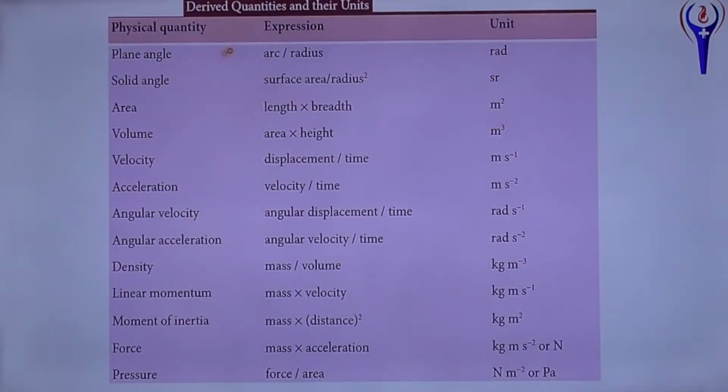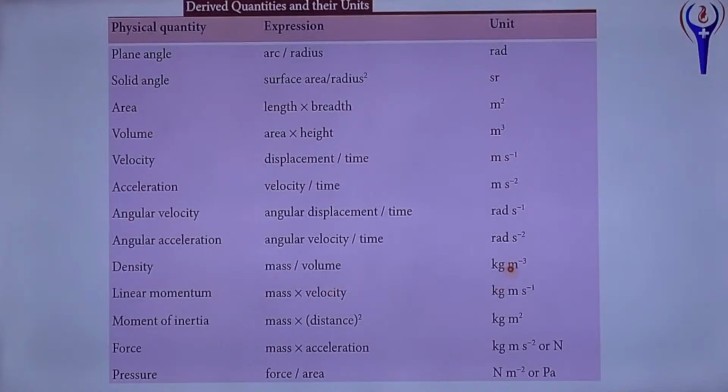Fundamental quantities are over. Now derived quantities. Plane angle and solid angle are not derived but supplementary quantities; their units are radian and steradian. Area, length into breadth, meter square. Volume, area into height, meter cube. Velocity, displacement by time, meter per second. Acceleration, rate of change of velocity, meter per second square. Angular velocity, angular displacement by time, radian per second. Angular acceleration, angular velocity by time, radian per second square.